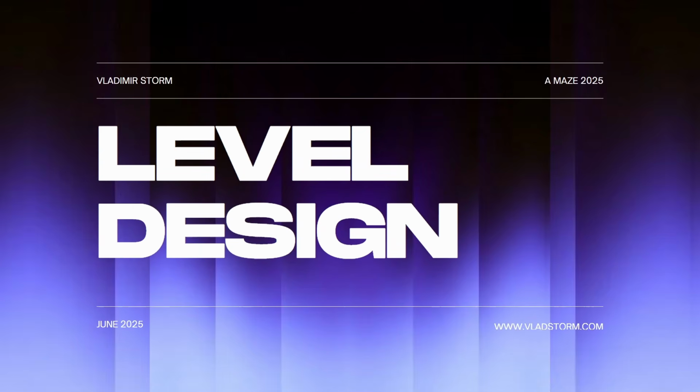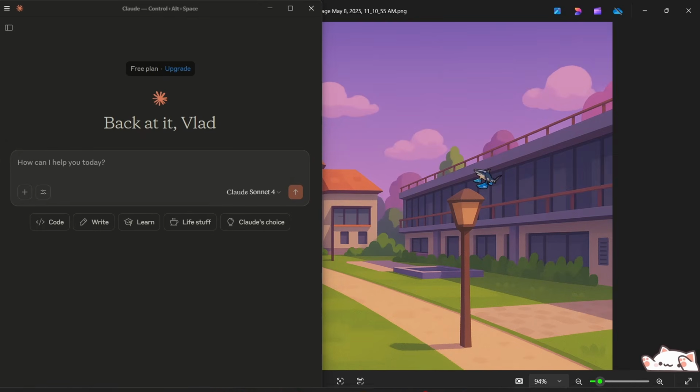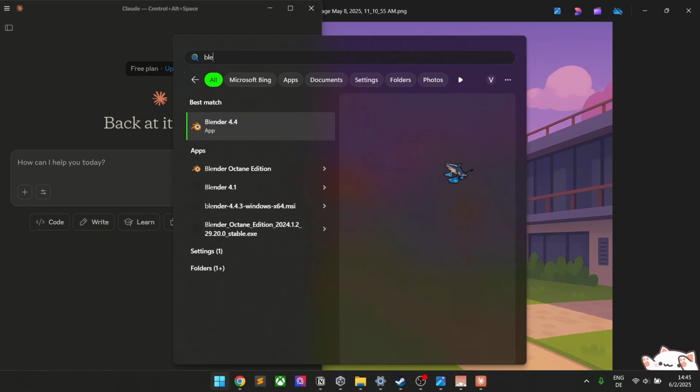I'm going to use this image for Blender MCP to create a level which we need for our game. I'm going to run Claude and I'm going to run Blender.